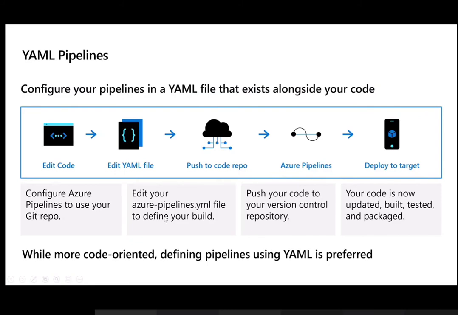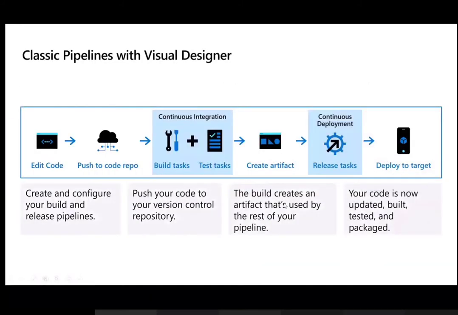Otherwise, on the backend, the work they are doing is exactly the same. The dependencies, your source control management, your package manager, everything will remain the same. There is nothing being provided out of the box. Both are doing the same thing. Only thing is whether you want to go the developer-based approach, or if you don't have developer expertise, go with the classic pipelines if you want to automate your infrastructure as code.